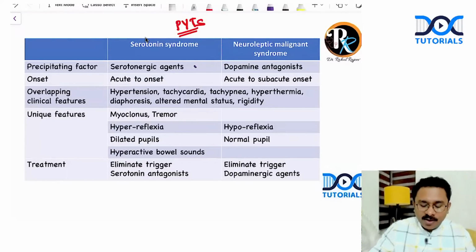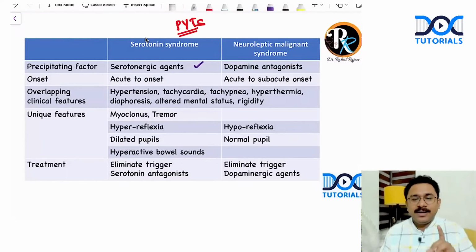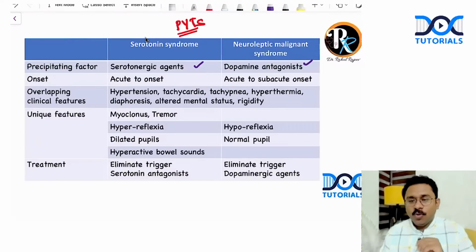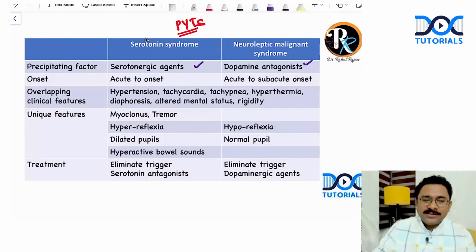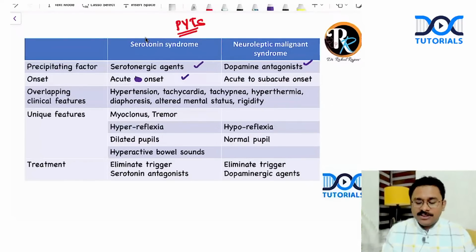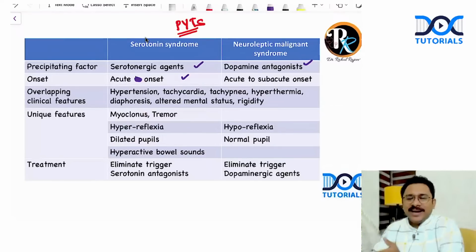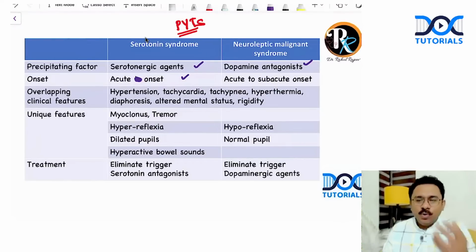Remember, for a serotonin syndrome, the triggering factor will be a serotonergic agent, as in this case. In neuroleptic malignant syndrome, it is triggered by a dopamine antagonist. Serotonin syndrome will have acute onset, whereas neuroleptic malignant syndrome is acute to subacute. There can be a 3 to 9 day gap between the use of the antagonist and the development of symptoms.